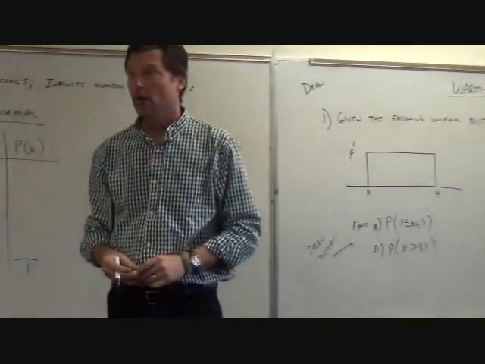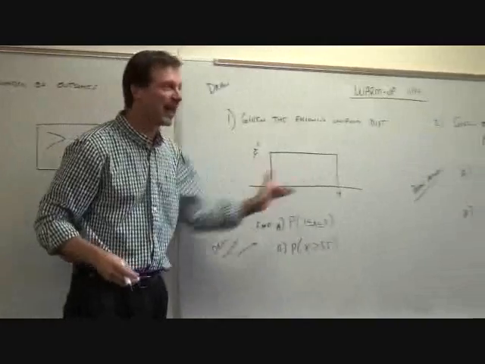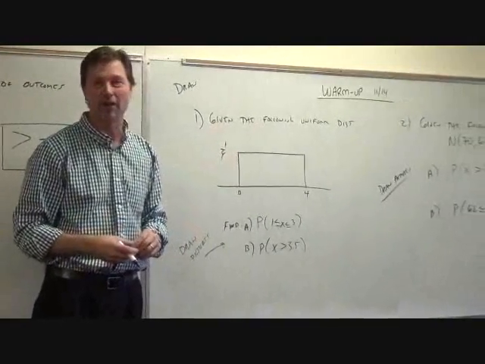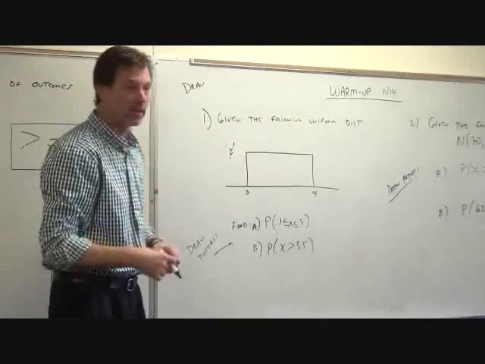4.25, many of you said. This is a rectangle, right? So 4 times 1/4, that gives us our area of 1. All right, so how'd you shade the first one?